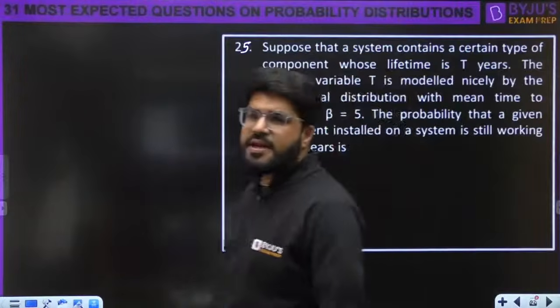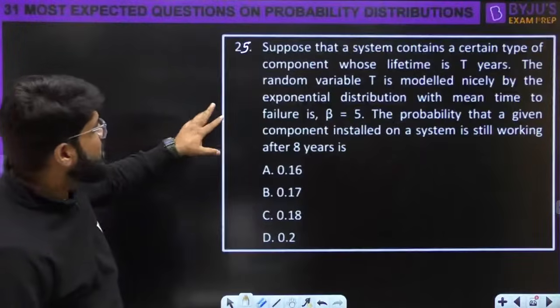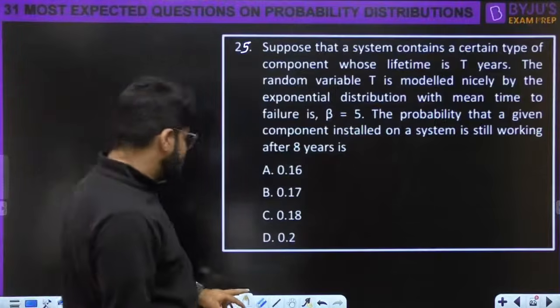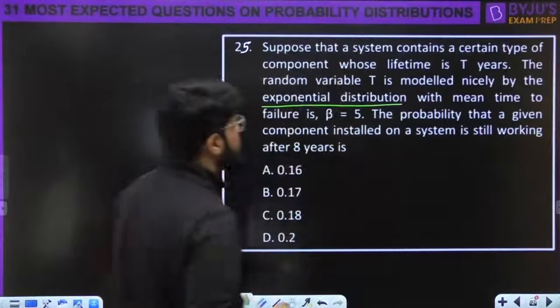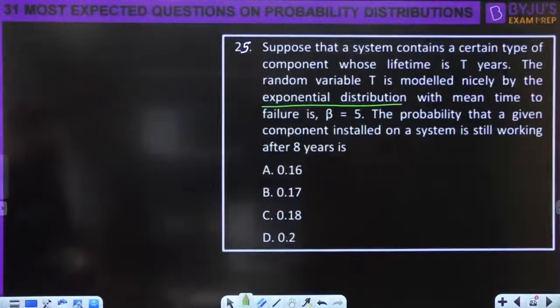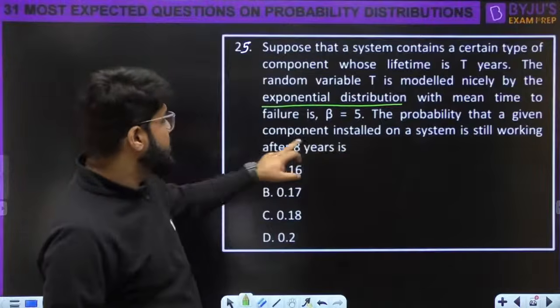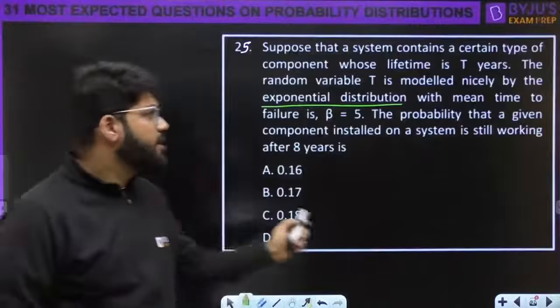Suppose that a system contains a certain type of component whose lifetime is t years. The random variable t is modeled nicely by exponential distribution with mean time to failure beta is 5. The probability that a given component installed on a system is still working after 8 years. It is still working after 8 years.